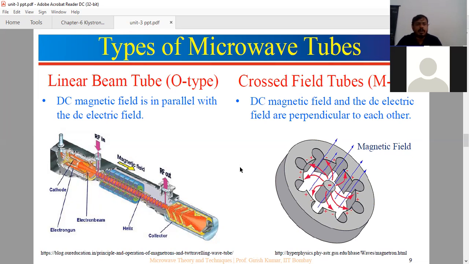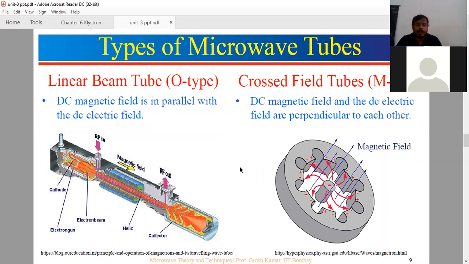Then what is the velocity of electron in the klystron tube? Then there is an important thing, the electron bunching process. Then you can find the output power and the efficiency of the two cavity klystron. In the same way for the reflex klystron, we can see how it acts as an oscillator to generate microwave frequency.